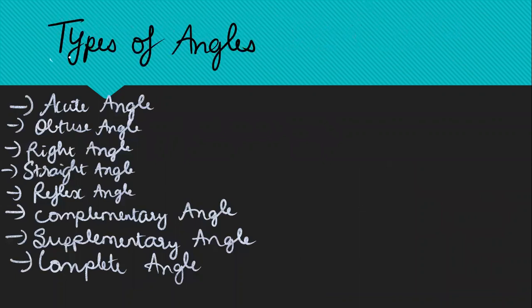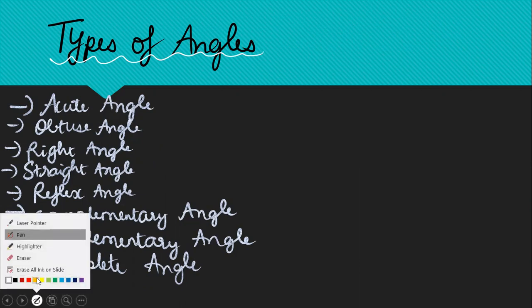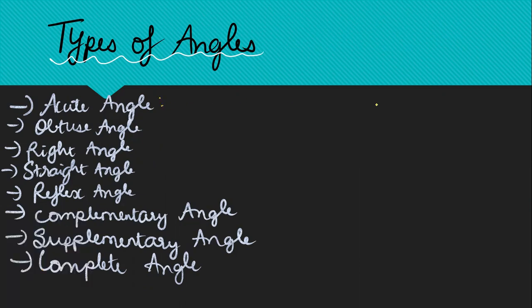Now let us understand types of angles. All of you have learned this before. I know all of you know this, but just a sort of recap. Take it as a recap, so that you will remember your concepts. Okay, so what is acute angle?